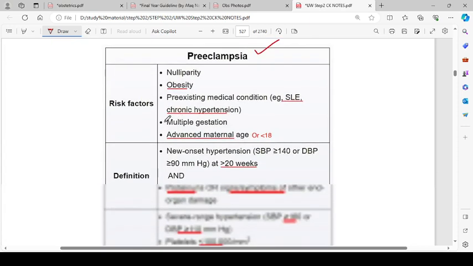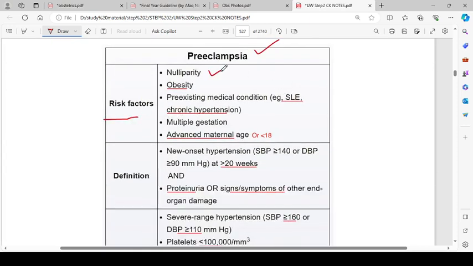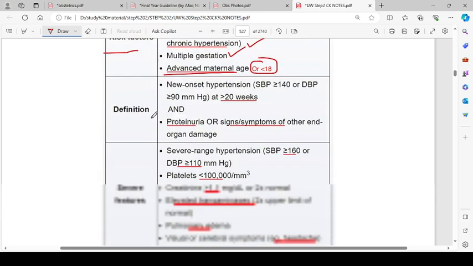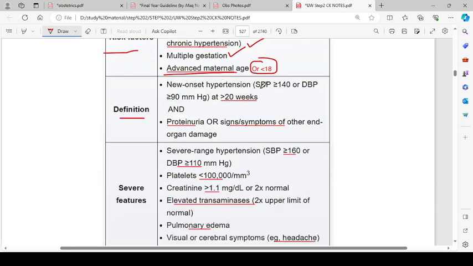Preeclampsia, a table. Risk factors are nulliparity, obesity, pre-existing medical conditions like SLE and chronic hypertension, multiple gestation, advanced maternal age or age less than 18 years. Definition: new onset hypertension, systolic blood pressure of more than 140 and diastolic blood pressure of more than 90 millimeters of mercury at more than 20 weeks, and proteinuria or signs and symptoms of other end organ damage.